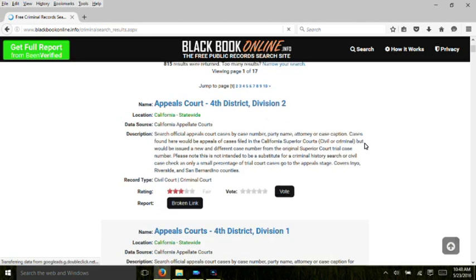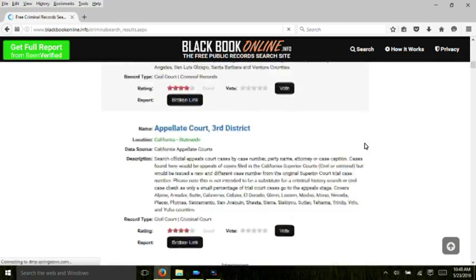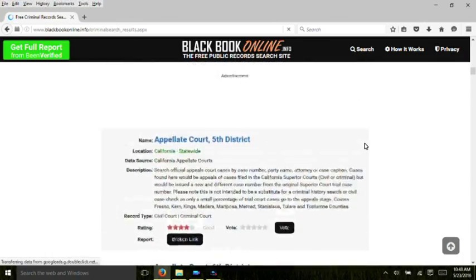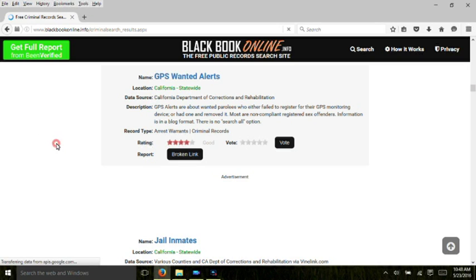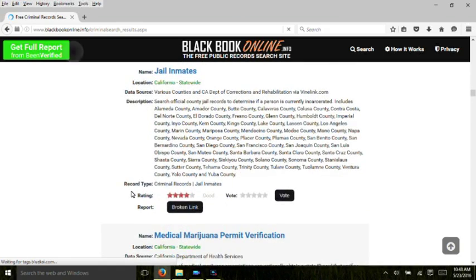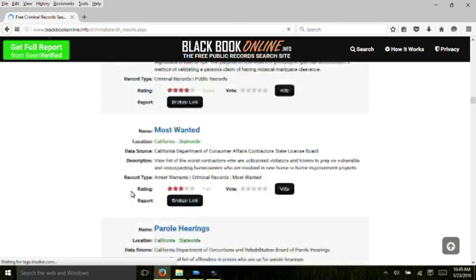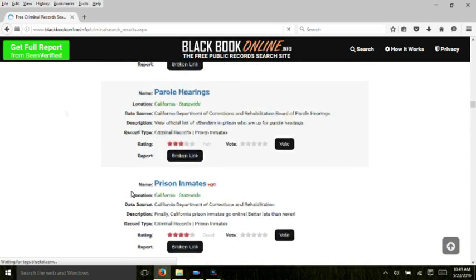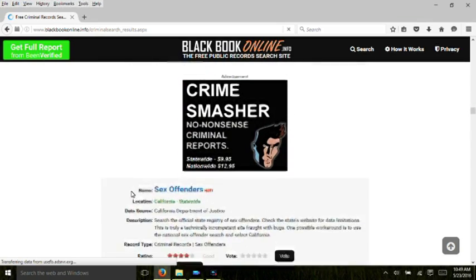And here is a sample of the kinds of records which are freely available. There are actually hundreds and hundreds of records, so it does pay to select your county.